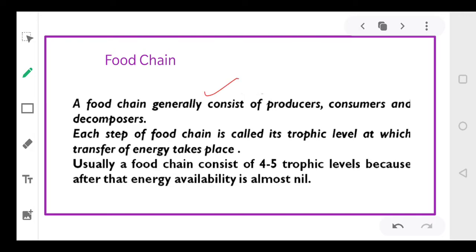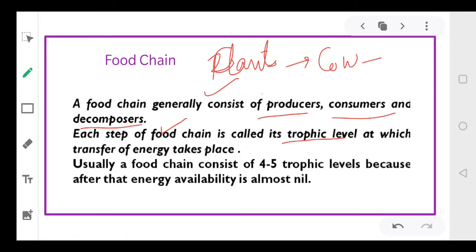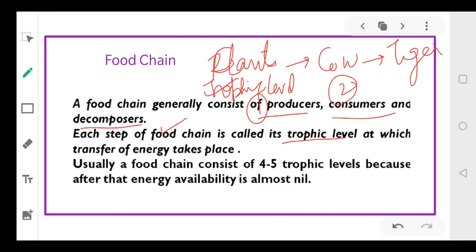So a food chain basically is composed of producers, consumers and decomposers, and each step in the food chain is called the trophic level. Like in the example we have done, you have plants eaten by the cows, cow is eaten by the tiger. So there are 3 steps in this food chain. So there are 3 trophic levels. This is your trophic level number 1. This is 2. This is 3.